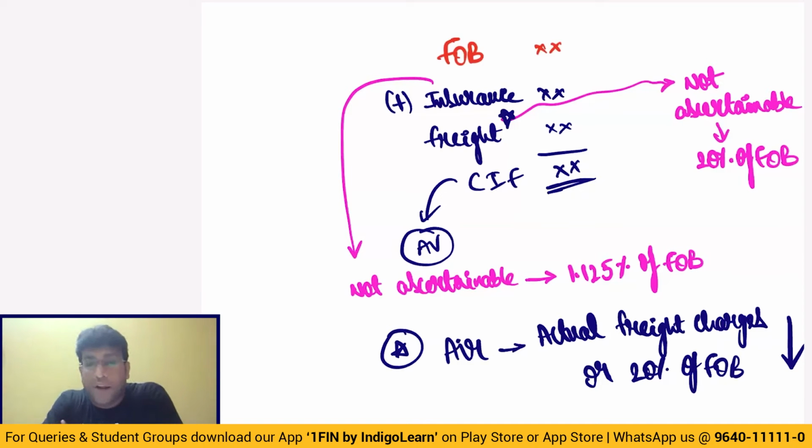I'm sure that we got a clarity of thought on this, my dear friends. In case where freight is not ascertainable, we will take it as 20% of FOB. But in case where goods are imported by air, even though freight is ascertainable, still we will take maximum 20% of FOB. Very, very interesting point, my dear friends.